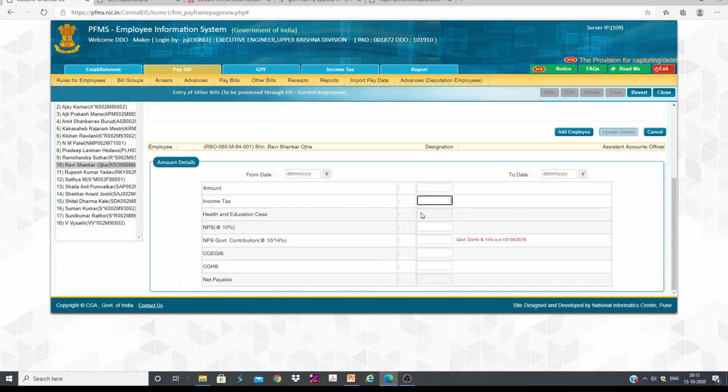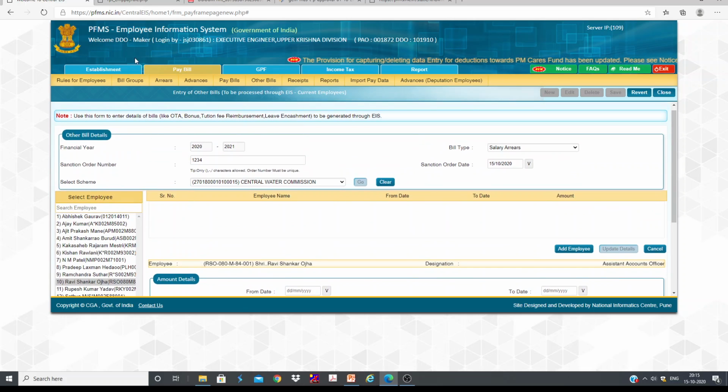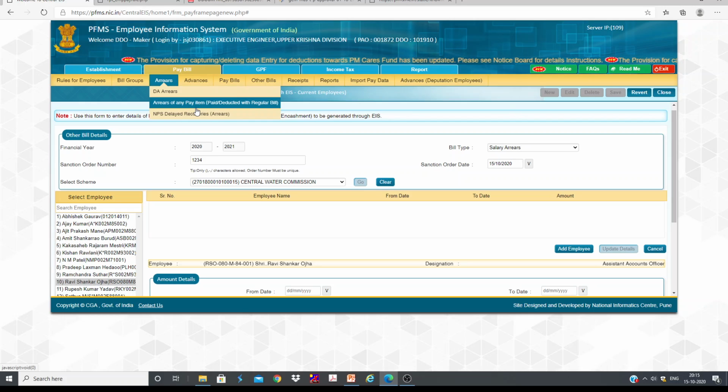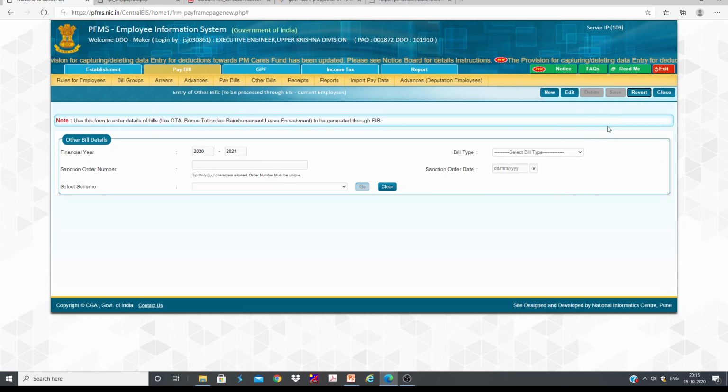And of course this will come automatically. For NPS we need to write how much should be deducted, and government contribution 14%, how much government should be added. We need to enter all those things manually. But if you go by this option, those details will be added with current month salary, and the remaining calculation will be done automatically. Okay. Now this is one thing. I'm just reverting this one. Let's go back to this one.